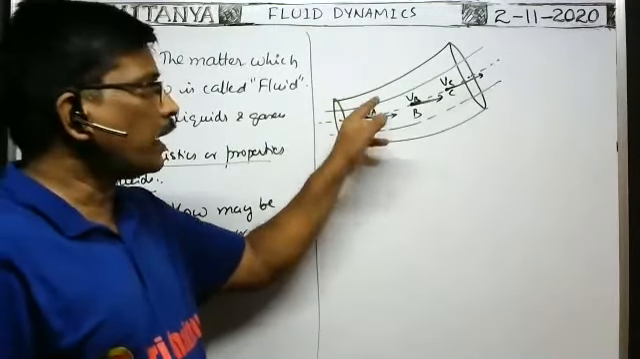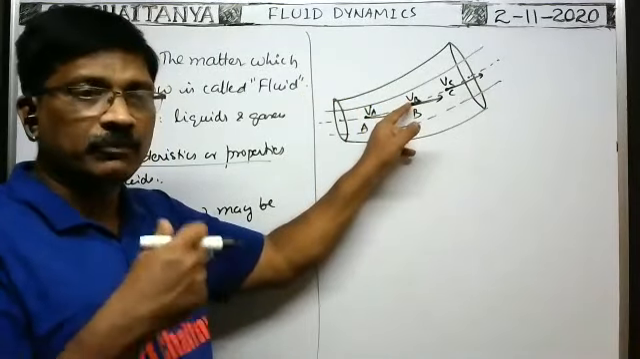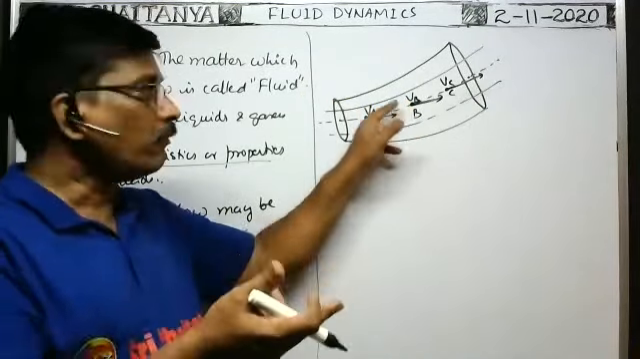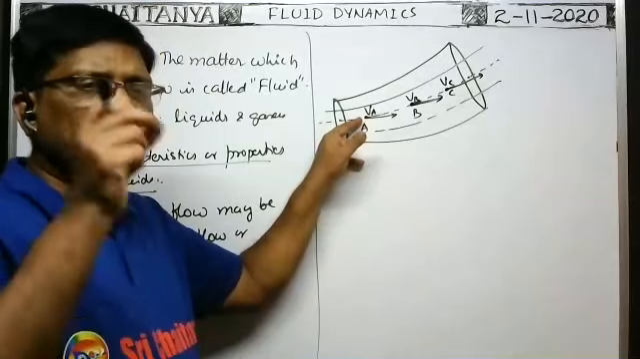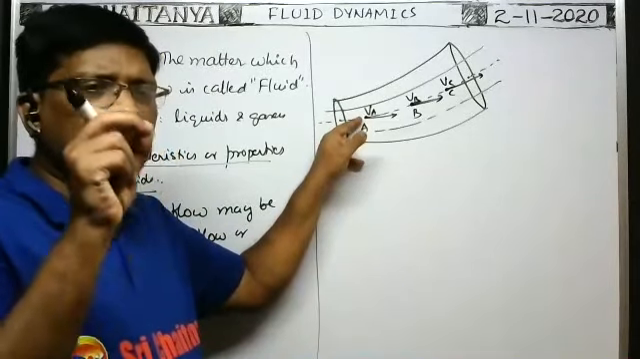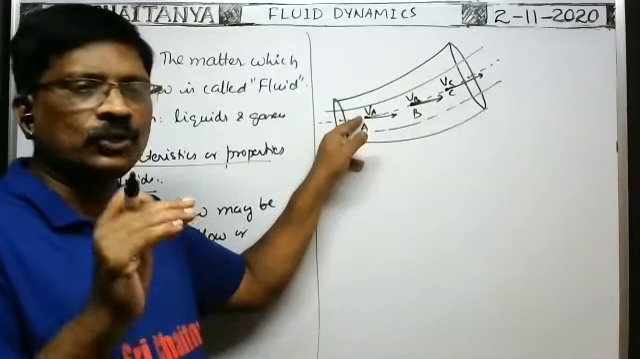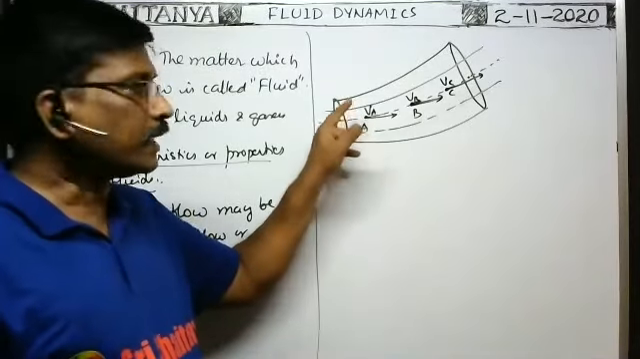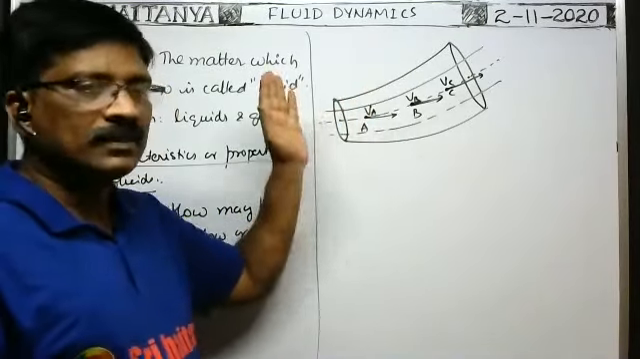The same particle when passing through another point, the velocity of that particle may change, but while passing through this point, each and every fluid particle must have the same velocity, both in magnitude and direction. It should not change with time. Such type of fluid flow is called streamline flow.